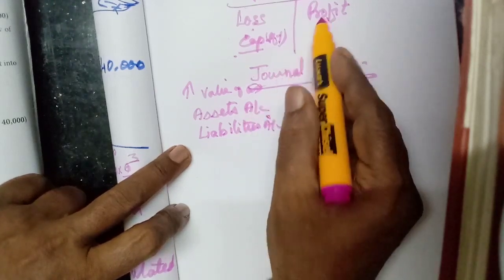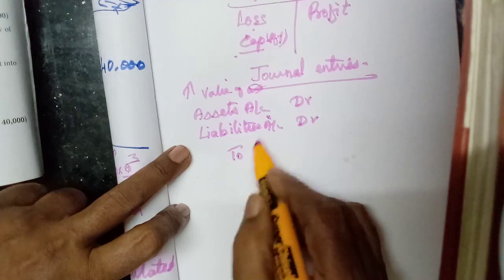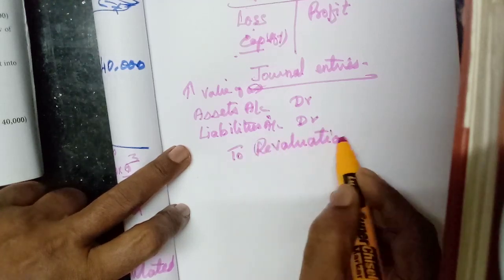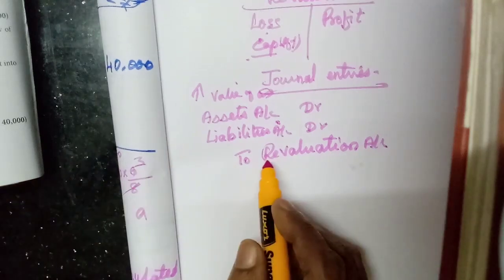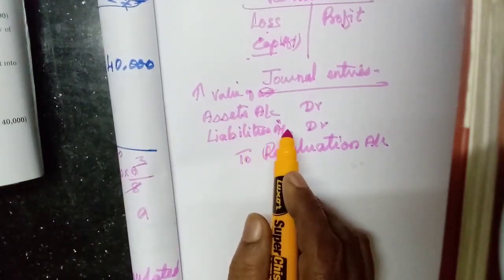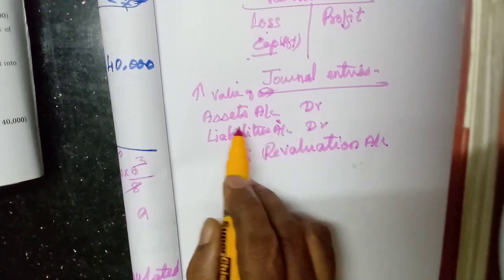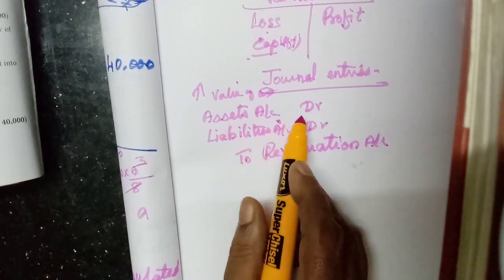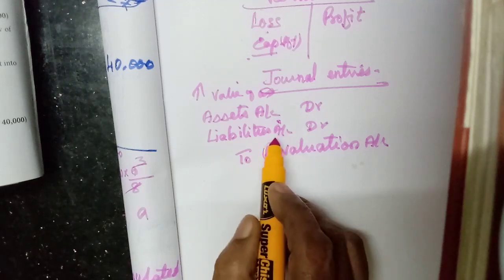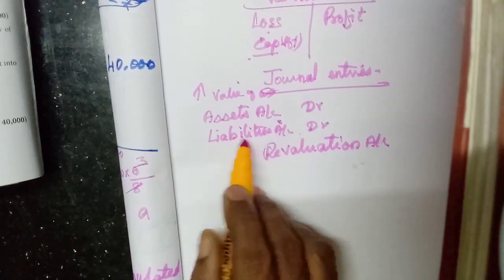And which account should be credited? Revaluation account. These both are profit items: any asset value increased, any liability value decreased.